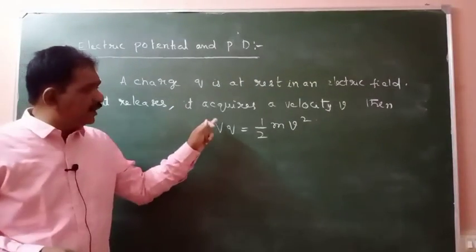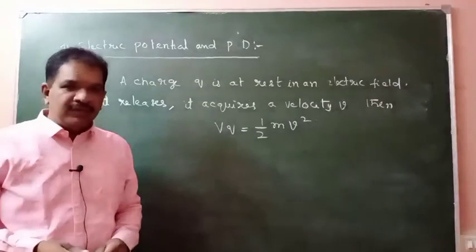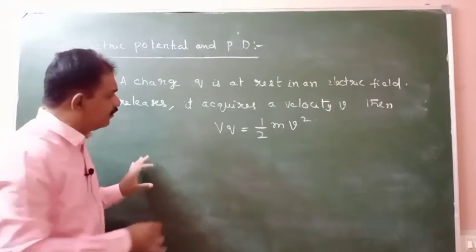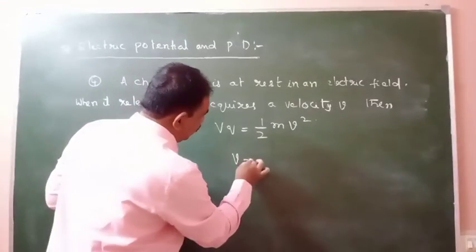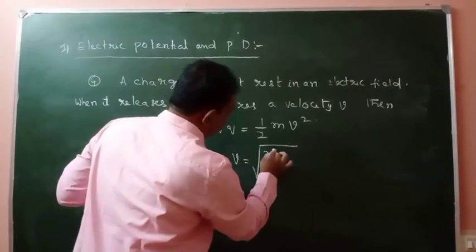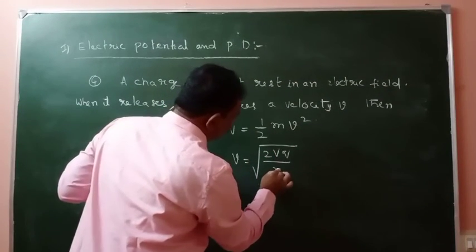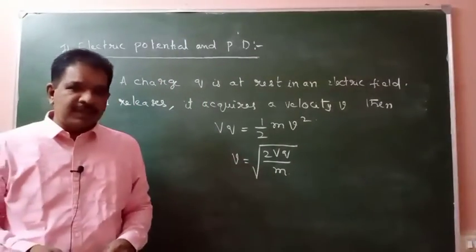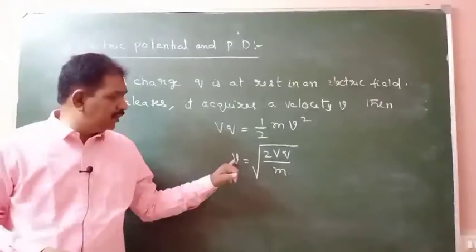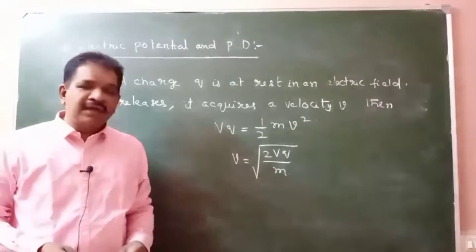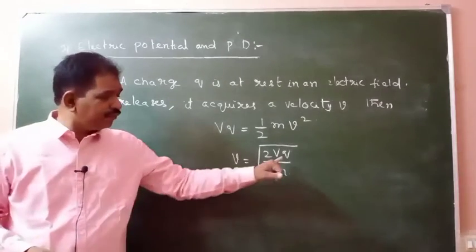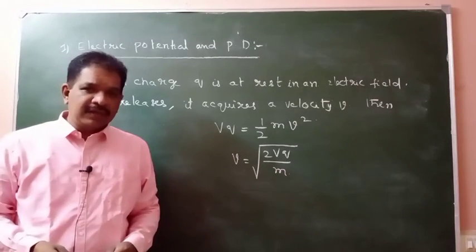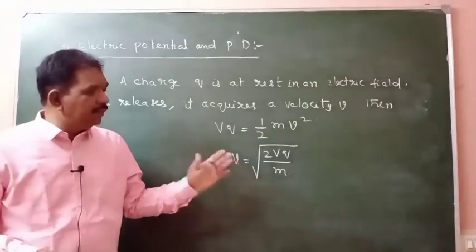When it is released, it acquires a velocity V. Then generally they will ask to find the velocity. Then v is equal to square root of 2VQ by m. Capital V will be the potential, small v will be the velocity, m is the mass of the particle, Q is the charge of the particle. Clear? Questions will be there on these.